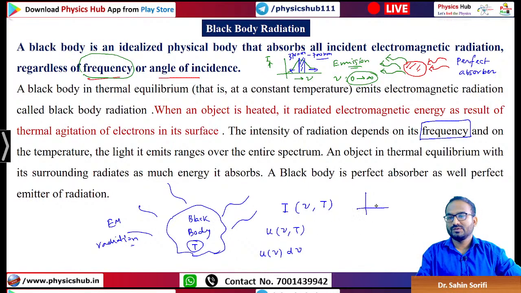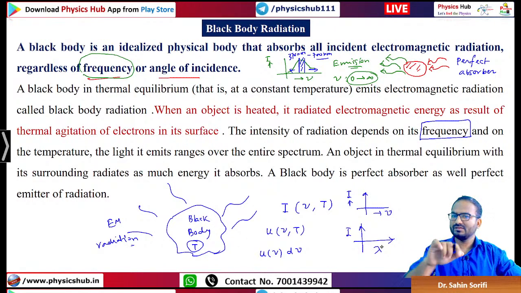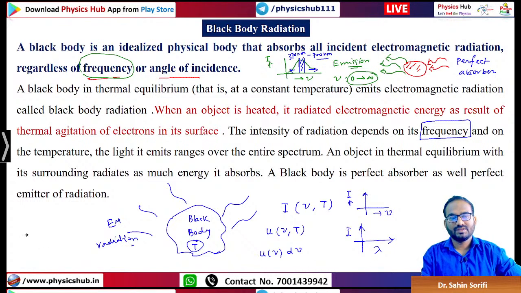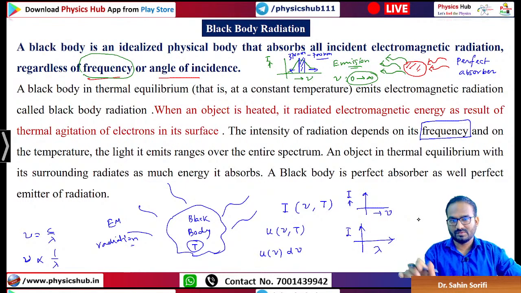Both of these curves are equally useful. There is an inverse relation between nu and lambda: nu equals c by lambda, meaning nu is proportional to 1 upon lambda. So whatever the form of the blackbody radiation curve is, it will change slightly. It will be just the reciprocal of that.